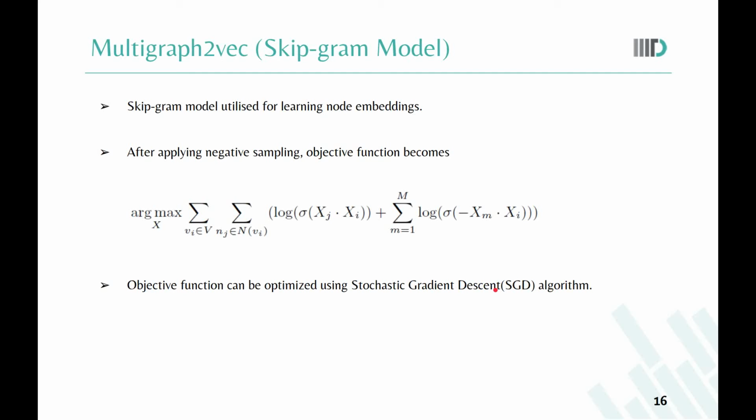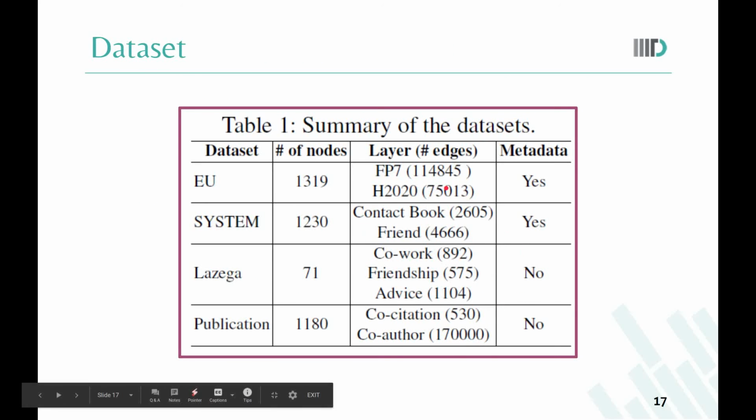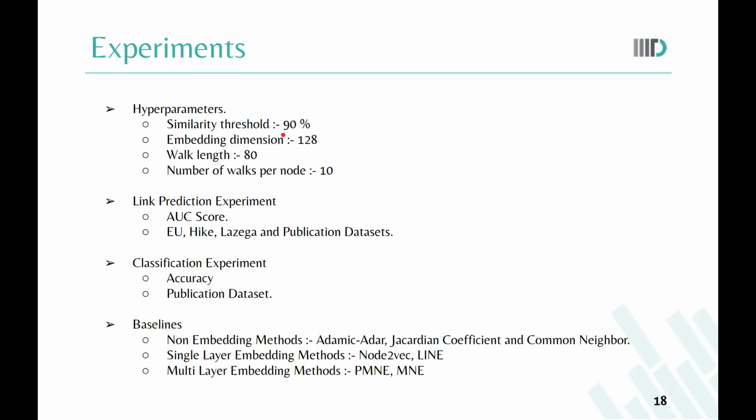So this was all about our approach, multigraph to vec. Now let's come to the experiment part. So here's the summary of the dataset that we used. So now let's talk about hyperparameter tuning, type of experiment, and baseline method.